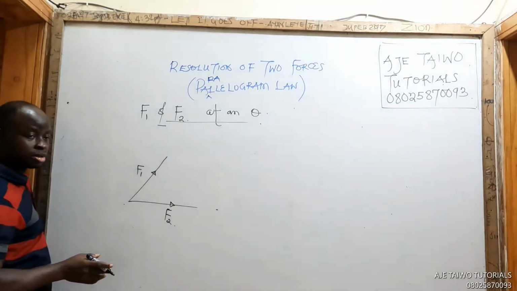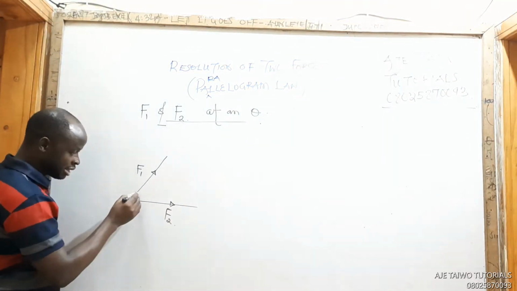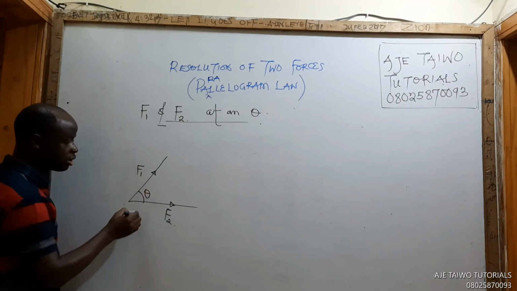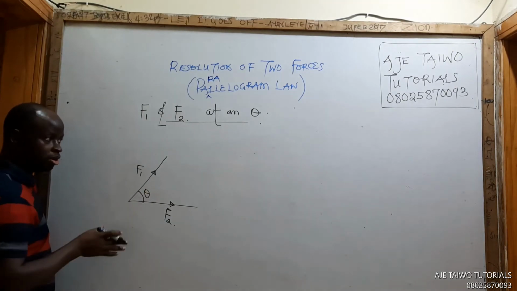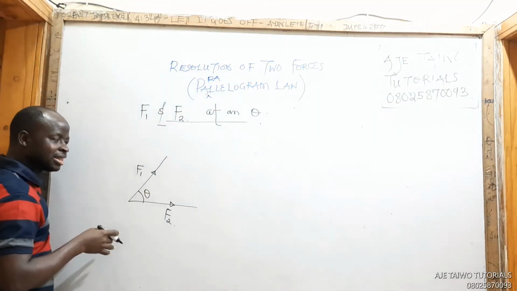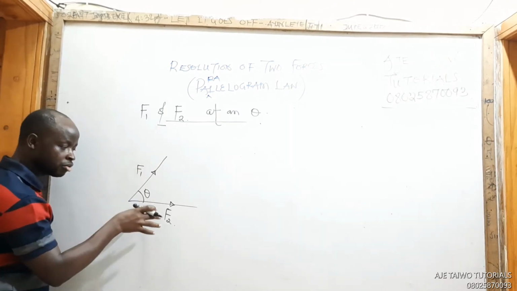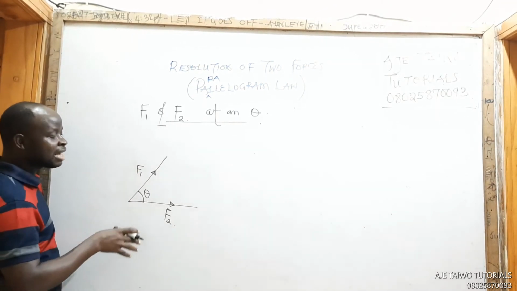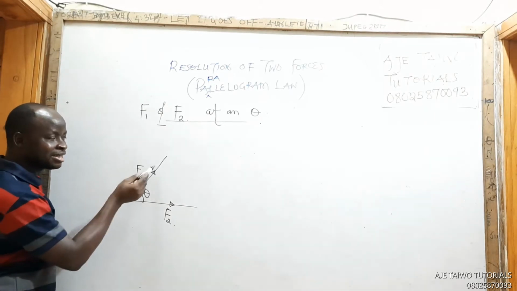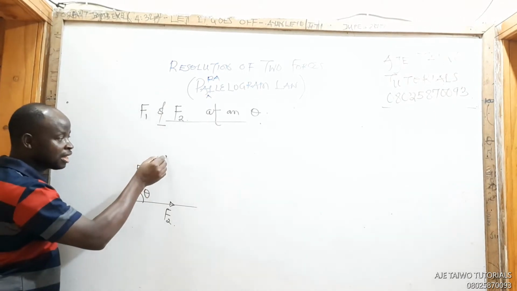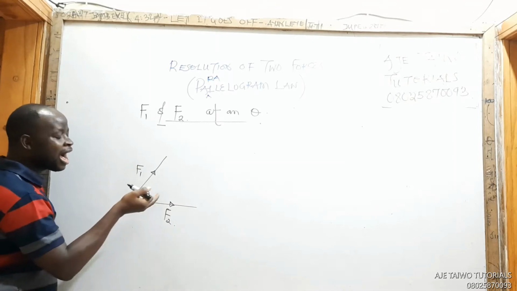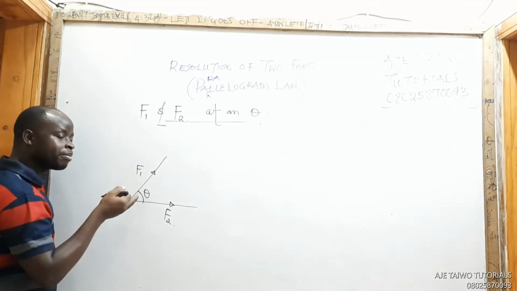Let's look at the board. So they are at angle theta to each other. And what did the law tell us? The law said that the resultant of two forces F1 and F2 represented by the adjacent sides. You can see this and this are adjacent sides of a parallelogram.